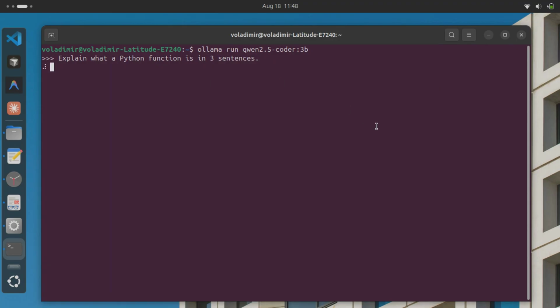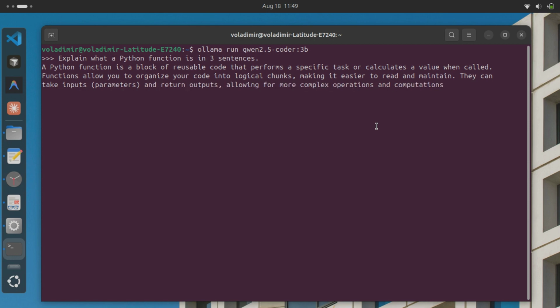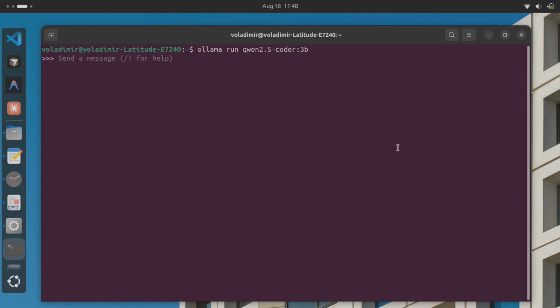Starting simple here, just 3 sentences, one basic question. This sets the baseline before we push the underlying hardware much harder later. The answer is already forming: a function is reusable code that runs a task or calculates a value on demand. Clean, fast, and genuinely accurate. It's building out the full explanation now, organizing code into readable chunks, then covering inputs and outputs. Right on track so far.